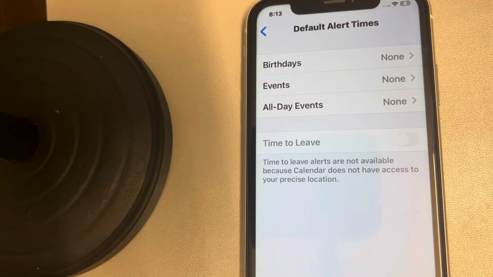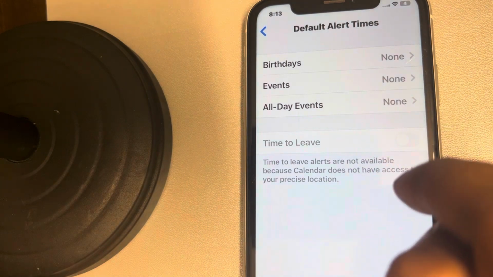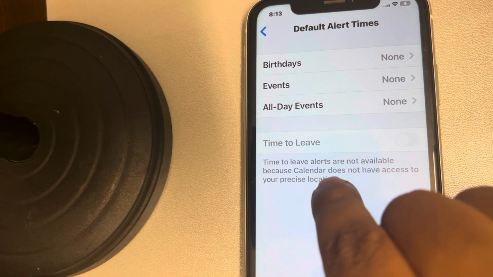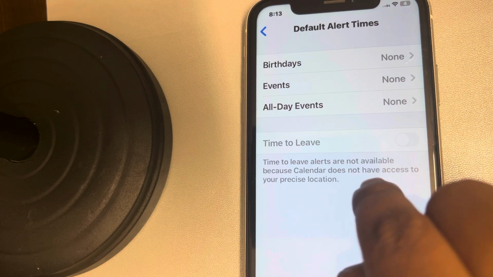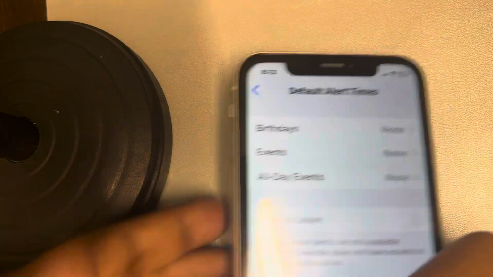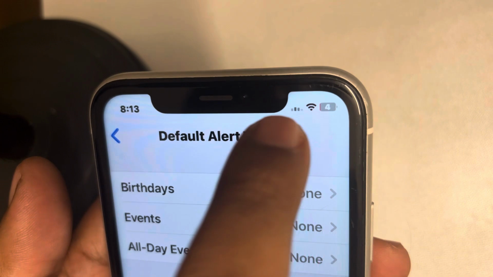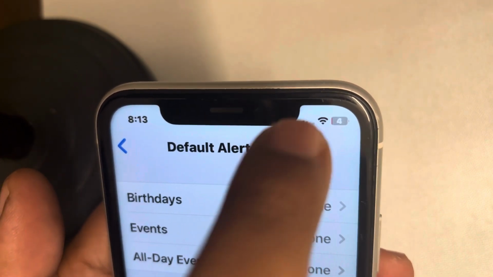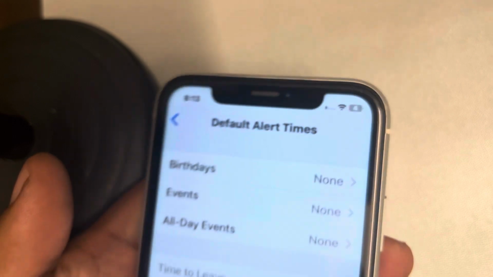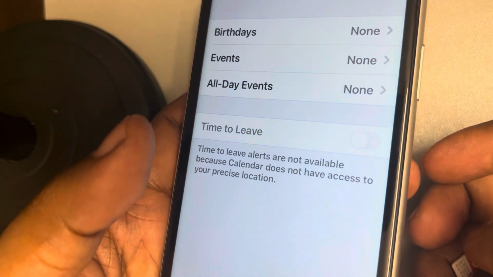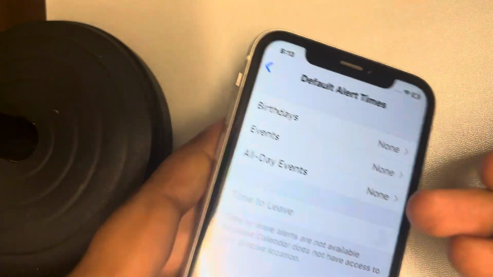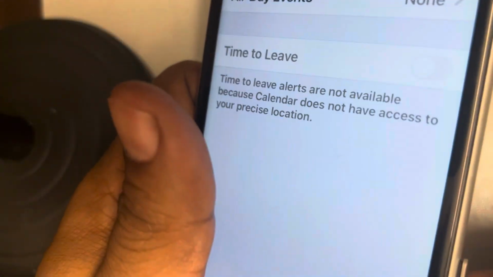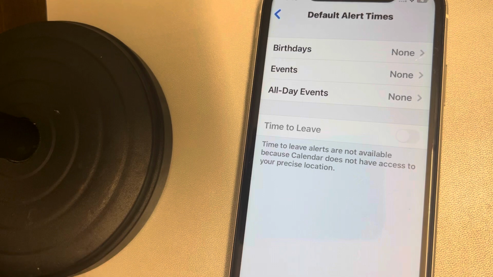And sometimes even after doing these things, this problem is still there. It may show the message that Calendar does not have access to your precise location. In that case, make sure that the network is not missing, because if the mobile network is not there, even if Wi-Fi is there, then your Calendar will not have access to your precise location. In my case, I have taken out the SIM card to show you this. So let's put the SIM card back inside, and this problem will disappear.